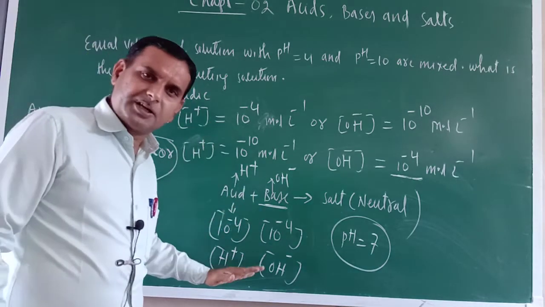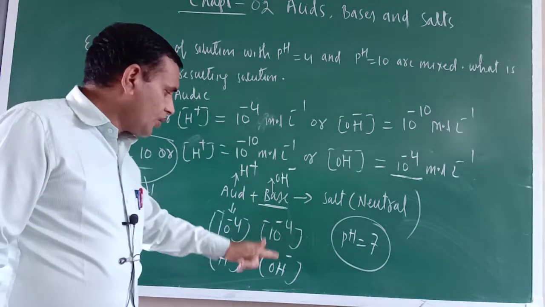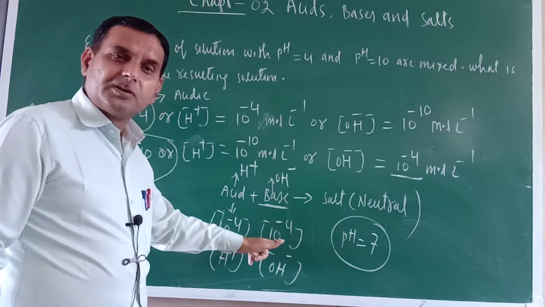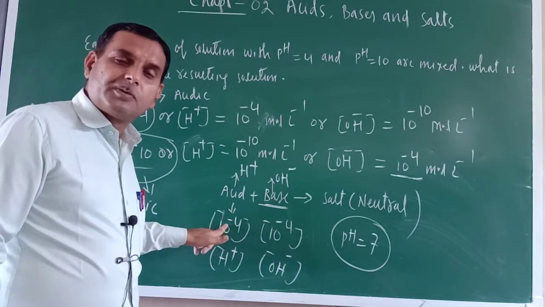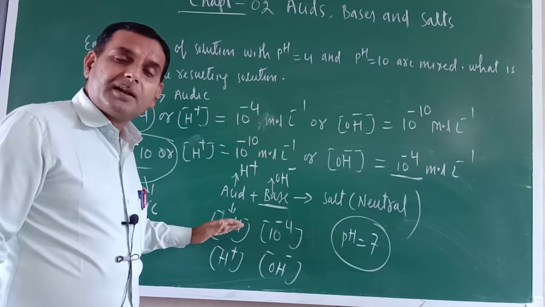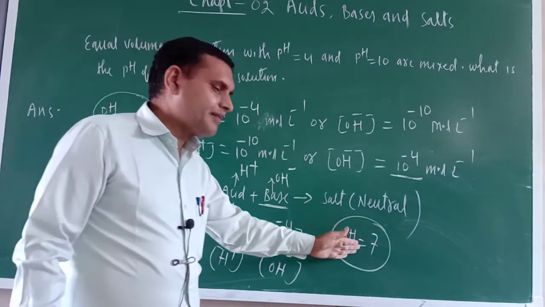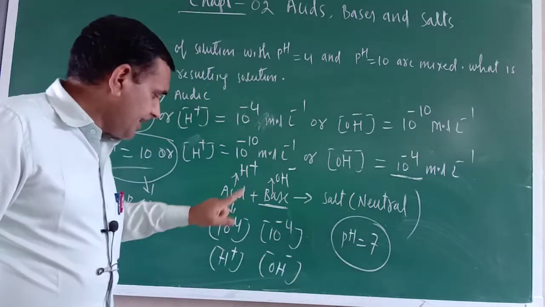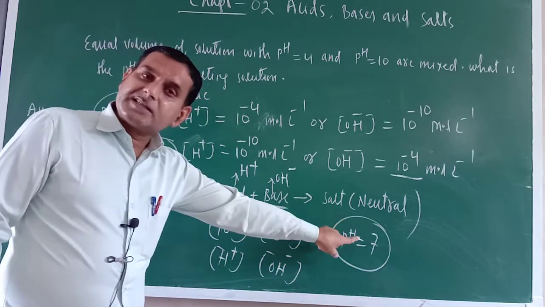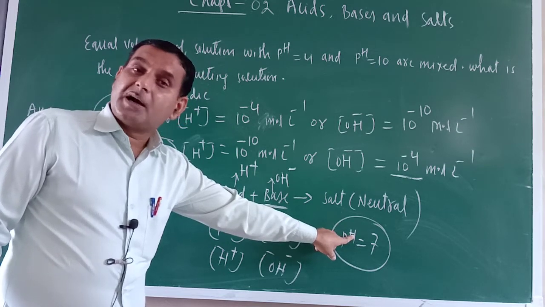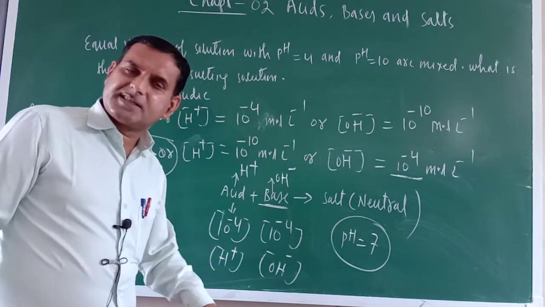Already I have explained this one. So here the OH negative ion is 10 raised to the power minus 4, and the H positive ion is also 10 raised to the power minus 4. So they will neutralize completely, that is why pH is 7. Remember, if H positive is greater than OH negative, then salt only will form, but the pH will be less than 7.